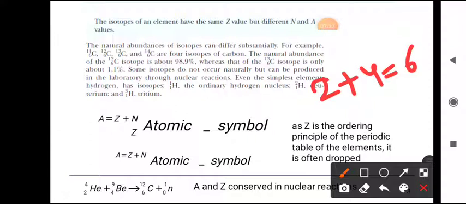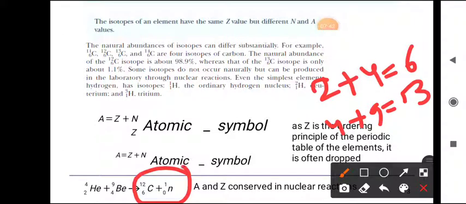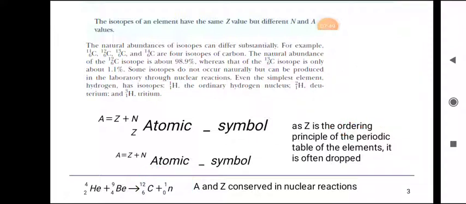And 4 plus 9 means 13 as the mass number. On the right side, Z is 12 plus 1, which is 13, and the atomic mass number is the same on both sides.